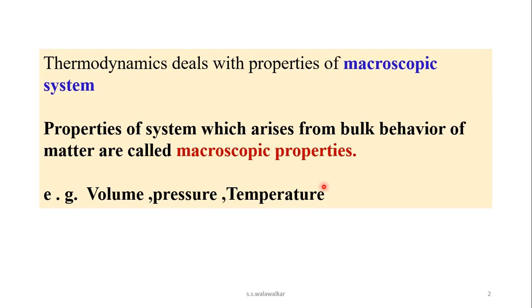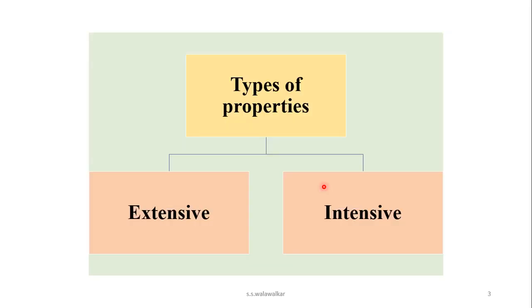And these macroscopic properties are classified into two types, according to their dependence on amount of substance present in the system. And these two types are extensive property and intensive property.